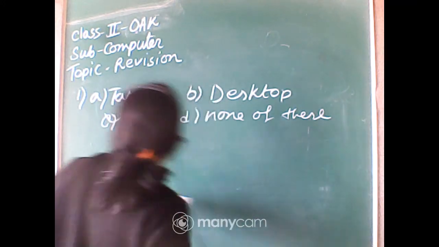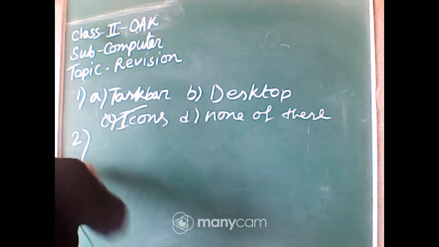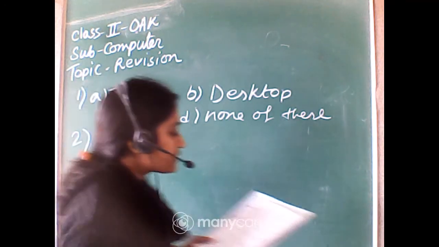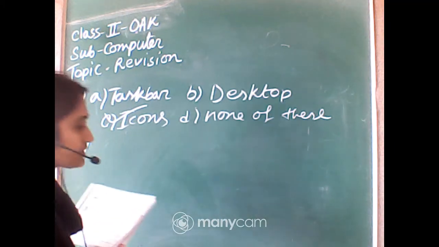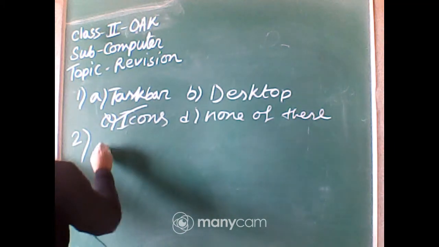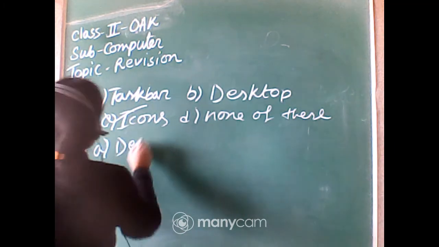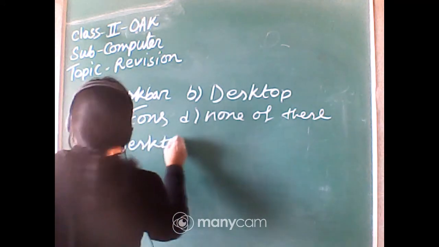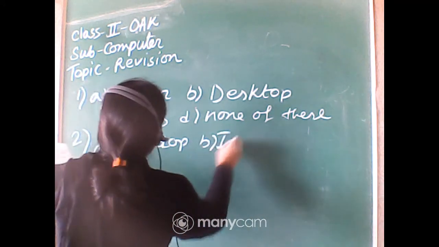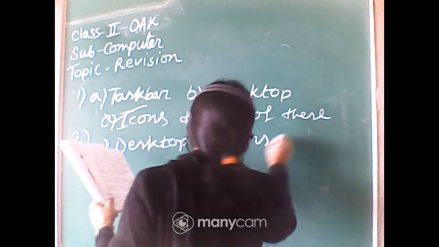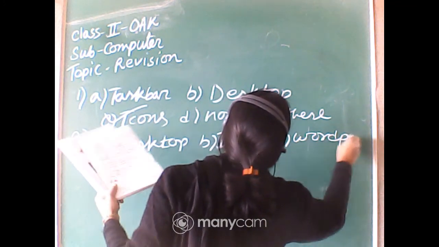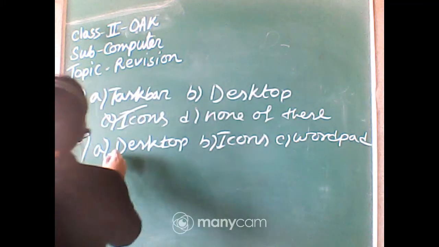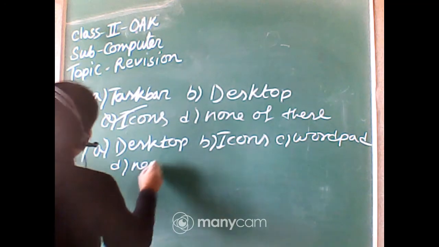Very good. Next question, question number 2. The first display screen is known as: option A, desktop; option B, icons; option C, Wattpad; and option D, none of this.